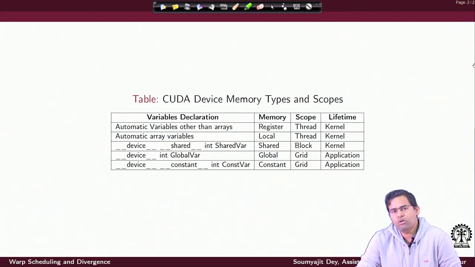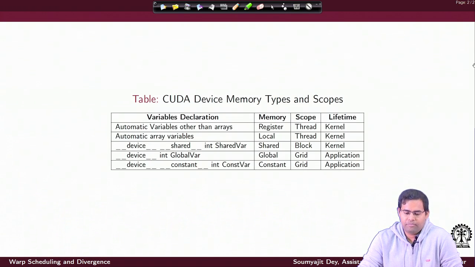That means it will be stored in a segment of the DRAM which is reserved for the execution of this thread. Of course, since it's part of the DRAM, it's a local memory in the parlance of the programmer, but physically it's located far away, so the access is slow. Again, the lifetime is that of the kernel.